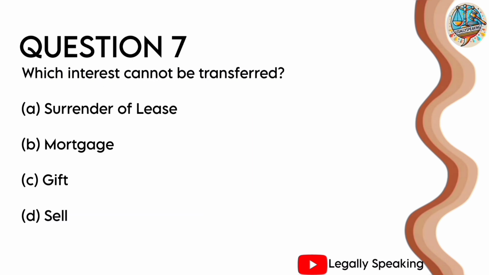Question number 7. Which interest cannot be transferred? Option A surrender of lease, option B mortgage, option C gift or option D sell or sale. The correct answer is option A surrender of lease is the interest which cannot be transferred.